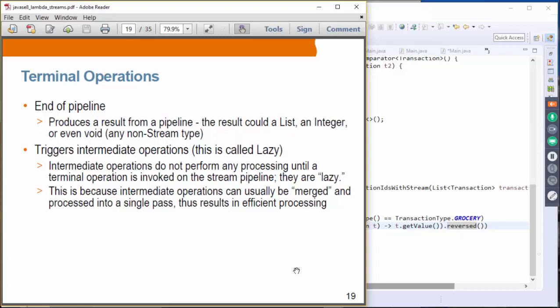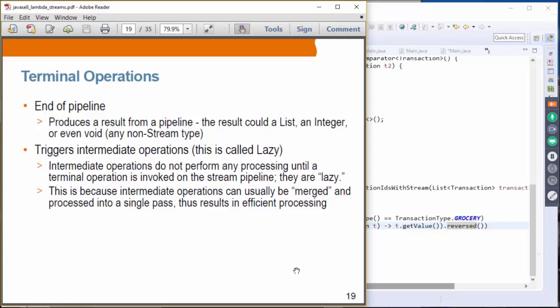So we just took a look at the intermediate operations. Now let's take a look at terminal operations. The stream processing, as we talked about, is basically a set of intermediate operations, and then at the end you have a single terminal operation. So basically the terminal operation represents the end of the pipeline, and it produces a result from the pipeline, and the result could be a list, or an integer, or it could even be void. Any non-stream type.